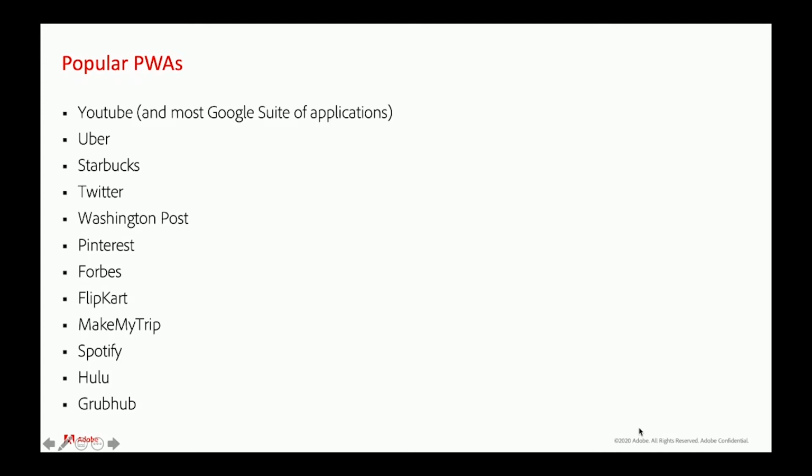And you now have Uber, Starbucks, Twitter, Washington Post, Pinterest, Forbes, Flipkart, Make My Trip, Spotify, Hulu, and Grubhub, among just a few of the popular web apps out there. Google is a major driver of this technology, and they are really using Chrome as a foundation for delivering progressive web app technology to the industry. And the question is, how soon can you and your customer be next?